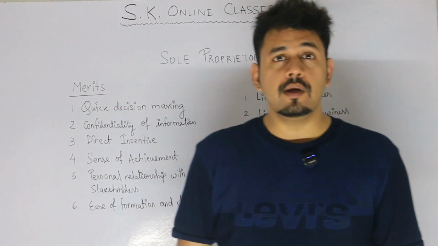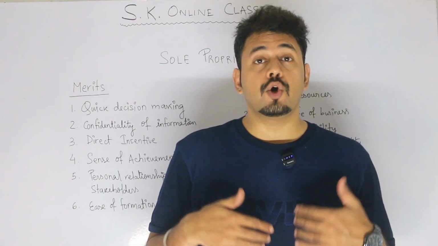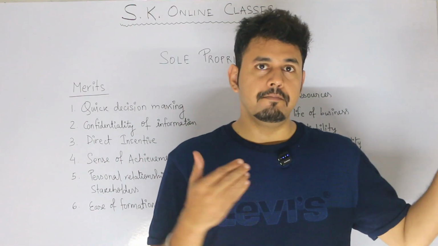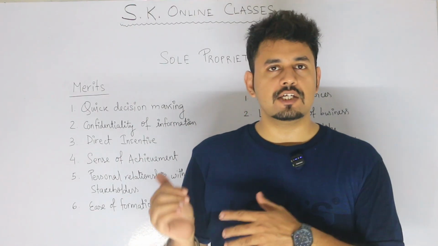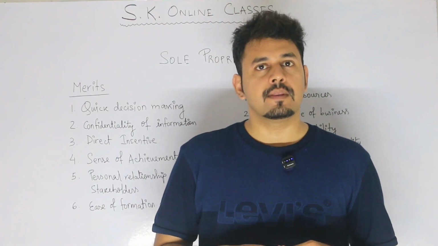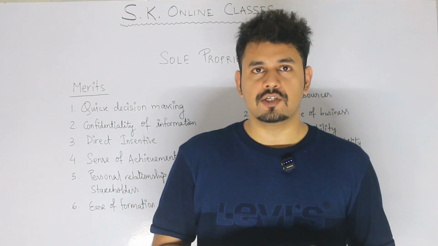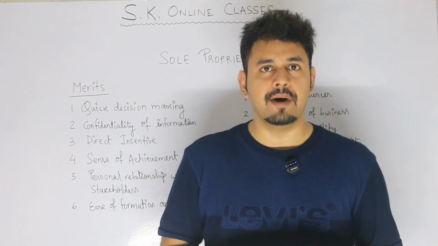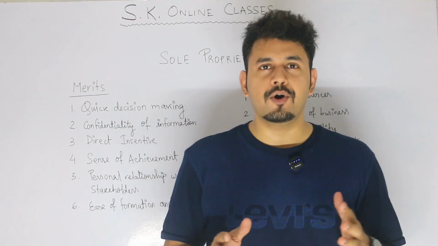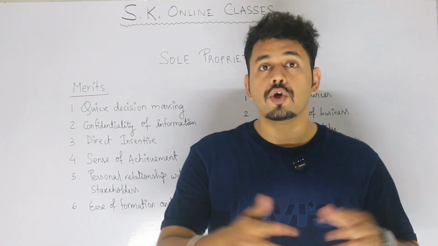Today we will be doing a topic which is very common, and when we talk about business, this is the most important topic because the majority of the time you will see such forms. So today we are going to start off with the second chapter, that is forms of business organization. And when we talk about forms of business organization, the first thing that comes to our mind is sole proprietorship. Sole proprietorship, or a single person business, is the most common; you will see it all around yourself.